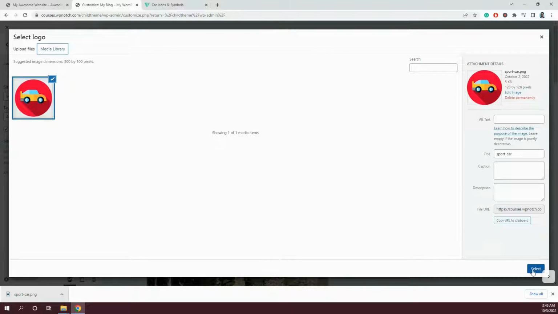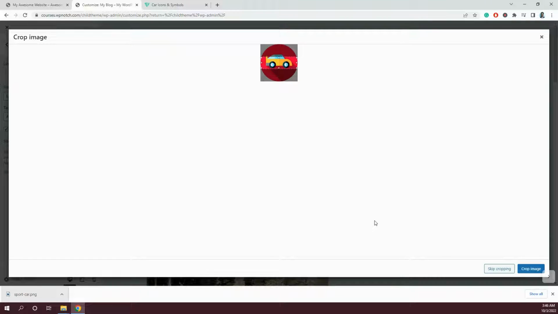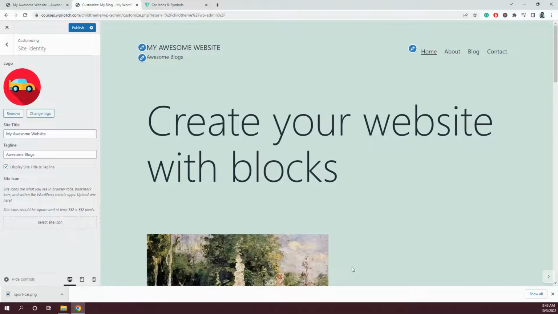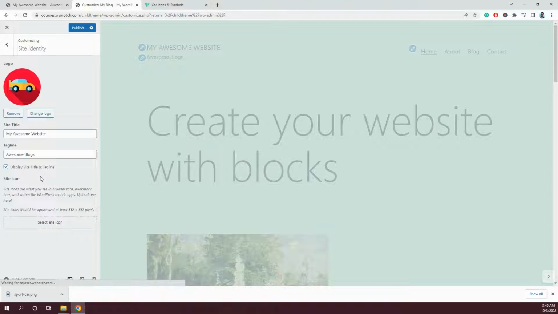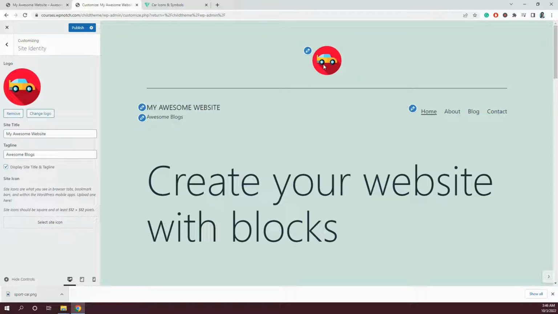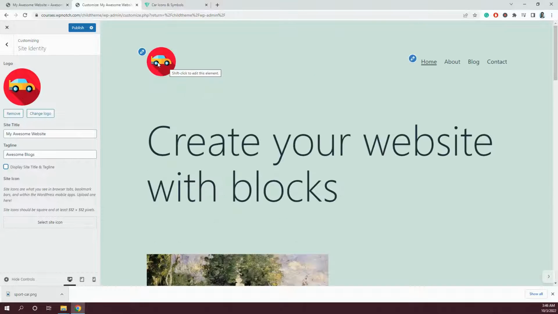I am selecting this image and clicking the select button here, and it will ask me to crop the logo or something. I will just click skip cropping here, and now the logo is being uploaded here. I will disable to display the site title and tagline to see how it works. And now our logo is appearing just where the site title and tagline were appearing, right?